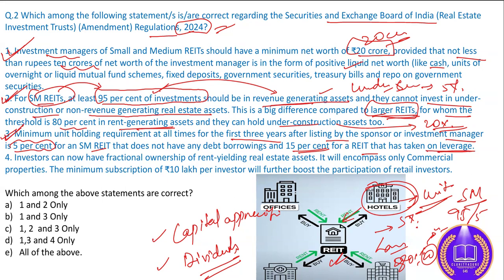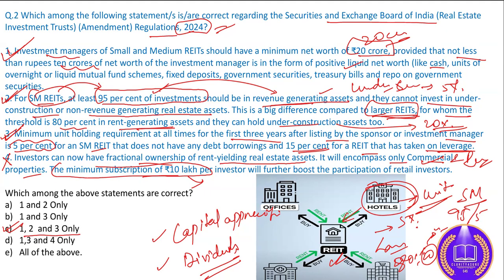Investor can now have fractional ownership on rent yielding real estate. It will encompass only commercial properties. The minimum subscription of rupees 10 lakh per investment will further boost the participation. This statement is correct. Okay, minimum subscription amount should be 10 lakh, but it can encompass not only commercial, rather commercial as well as residential properties. Okay, so this statement would be incorrect. So the correct option here is option number C, that is 1, 2, and 3.